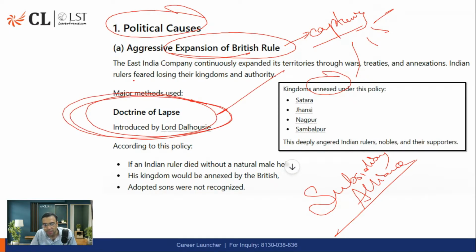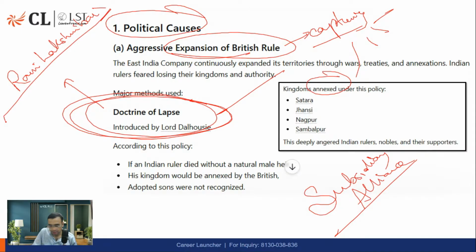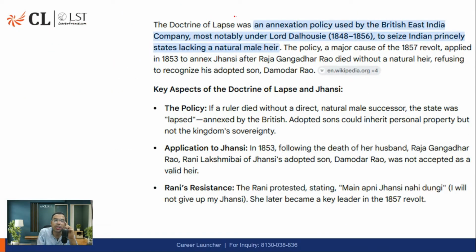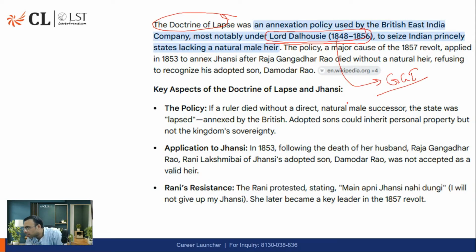What was that? Can anyone tell me? Against this, Rani Lakshmibai fought. What was that? Doctrine of lapse. Can anyone tell me? क्या था? देखो, doctrine of lapse was the concept given by Lord Dalhousie, 1848 to 1856. He was the Viceroy of India or Governor General of India. ठीक है. Yes, Ansh, very good. You're right.